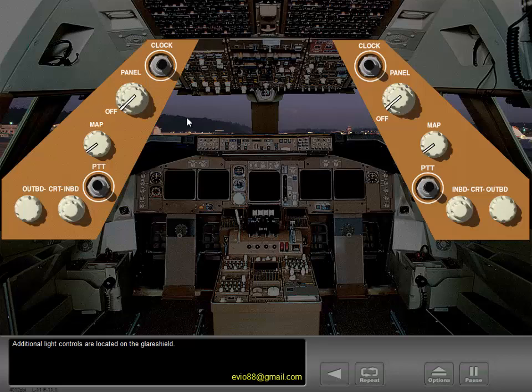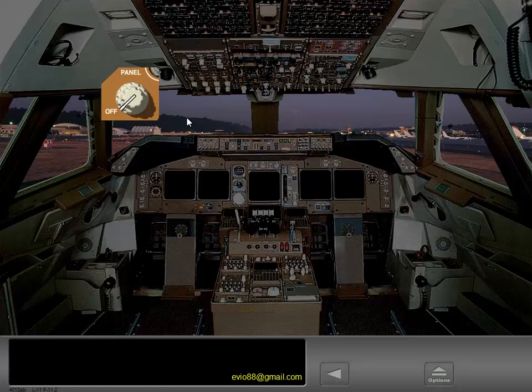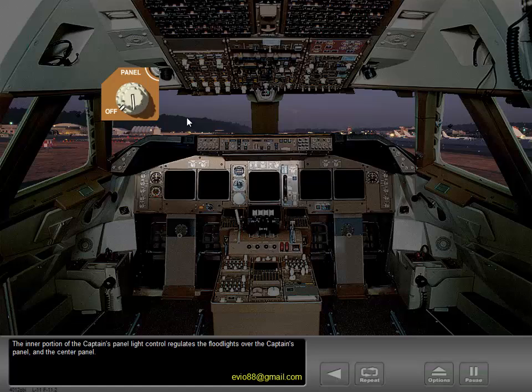Additional light controls are located on the glare shield. The inner portion of the captain's panel light control regulates the floodlights over the captain's panel and the center panel. The outer portion of the captain's panel light control regulates the captain's main panel, left side of the center panel, and the captain's sidewall panel lighting.